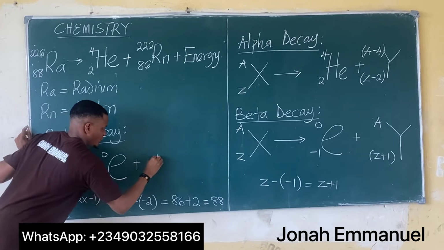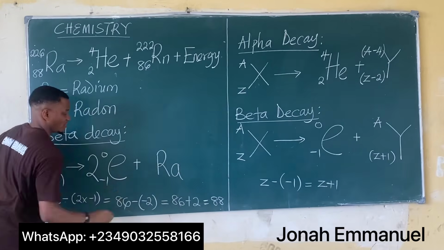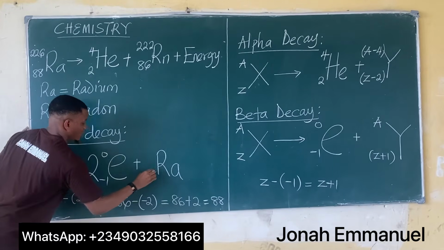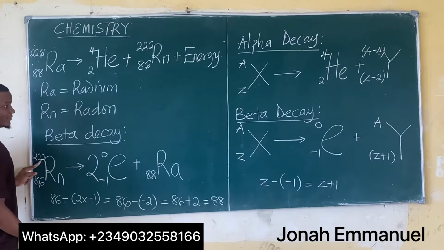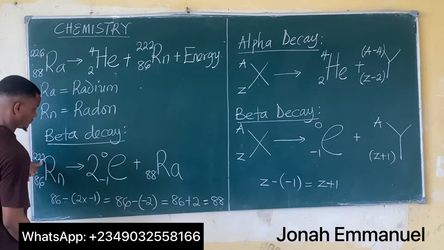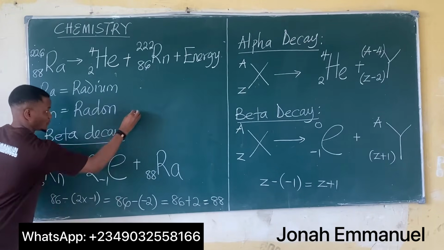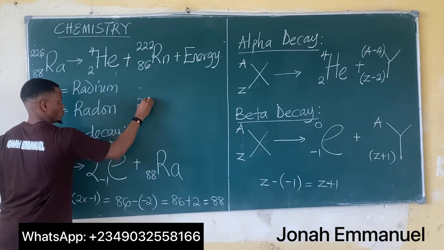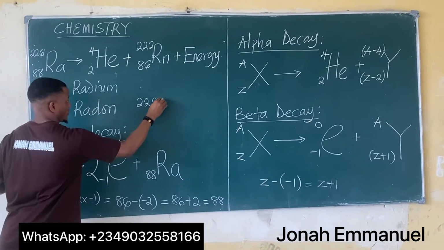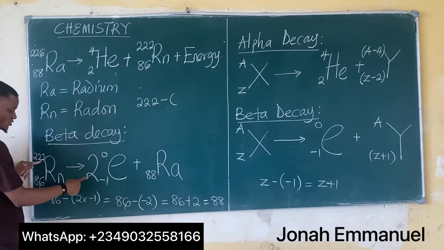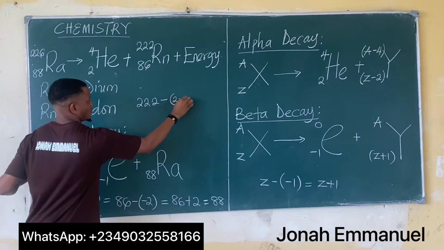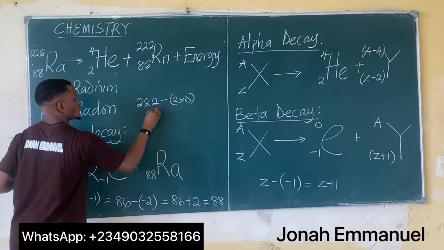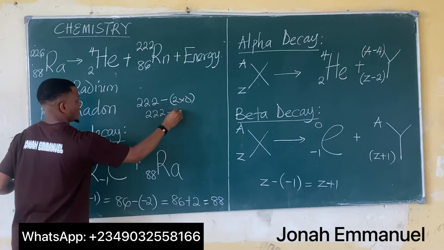So that means I'm having Ra, radium, having atomic number 88. For the mass number, it becomes 222 minus 2 times 0, which is 222 minus 0, that's 222.